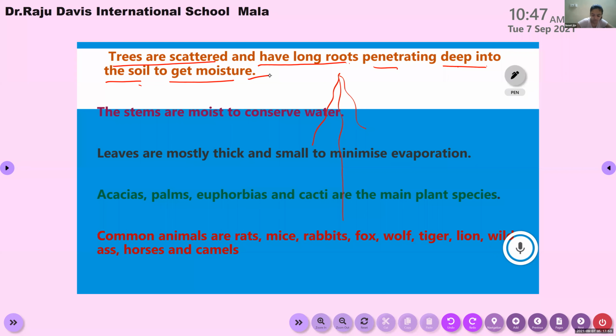The stems are moist, or the stems are succulent, to conserve water. We know that the plants have thick and fleshy leaves.